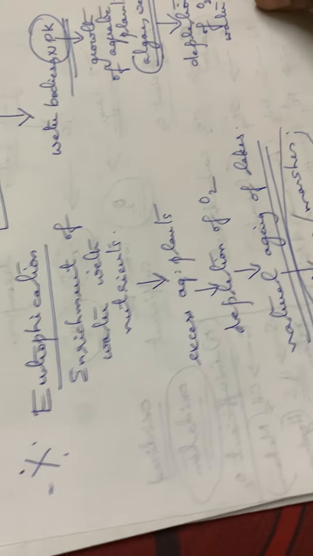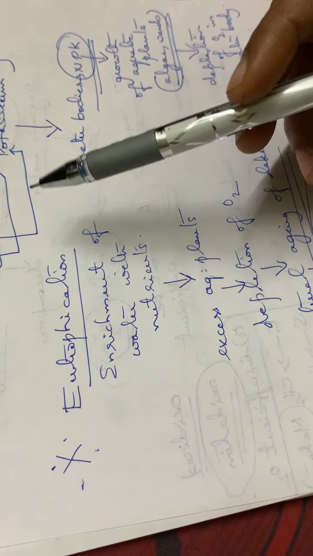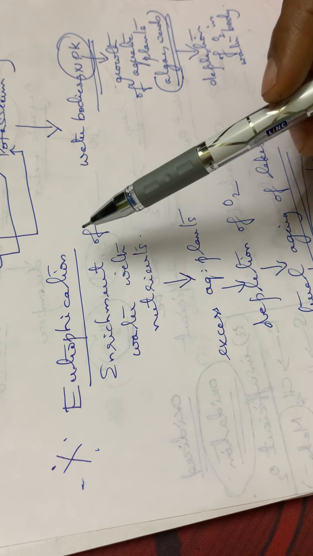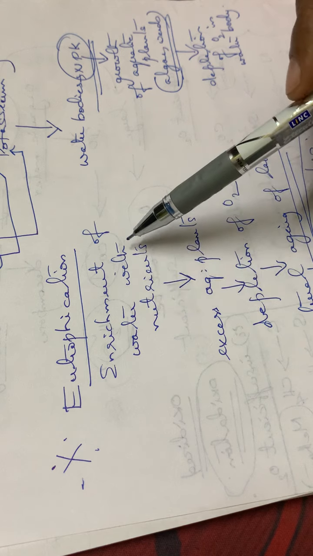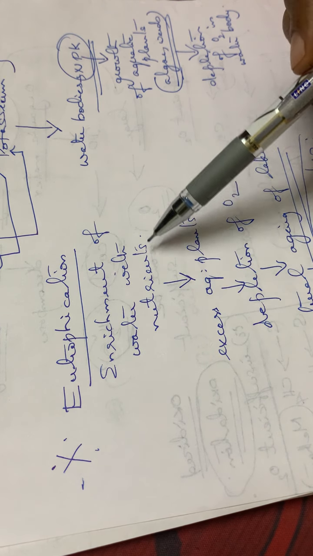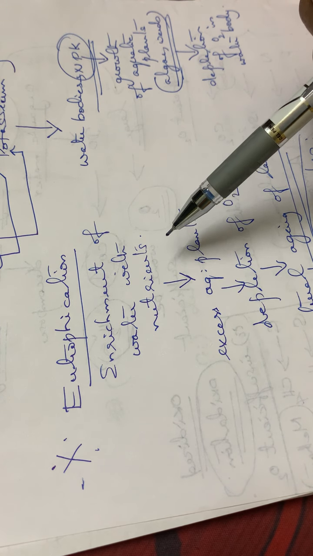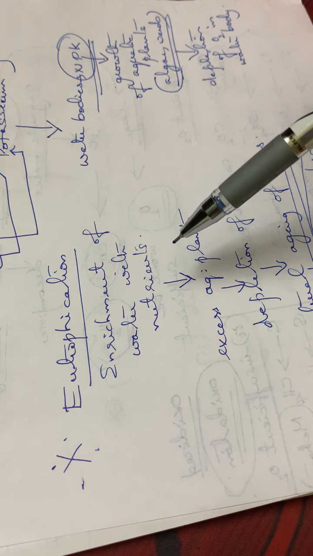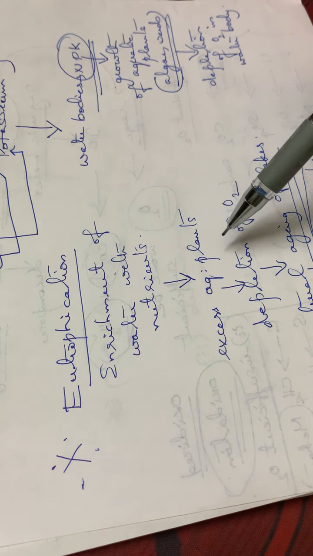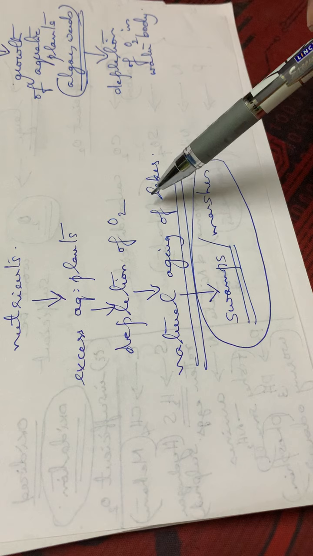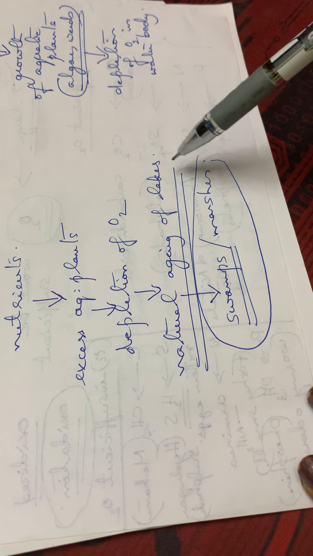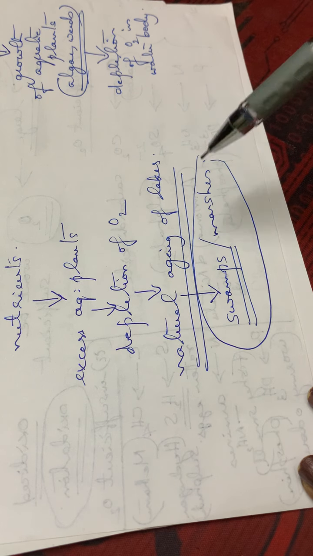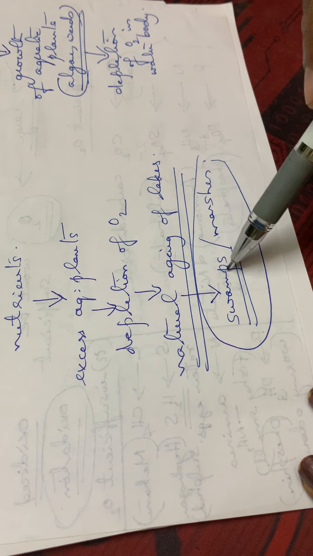The major disaster of plant nutrients is that they lead to eutrophication, the enrichment of water bodies with nutrients. If excess nutrients are there, the aquatic weeds and algae grow so fast, and the depletion of oxygen takes place, leading to natural aging of lakes, and these lakes convert to swamps and marshes.